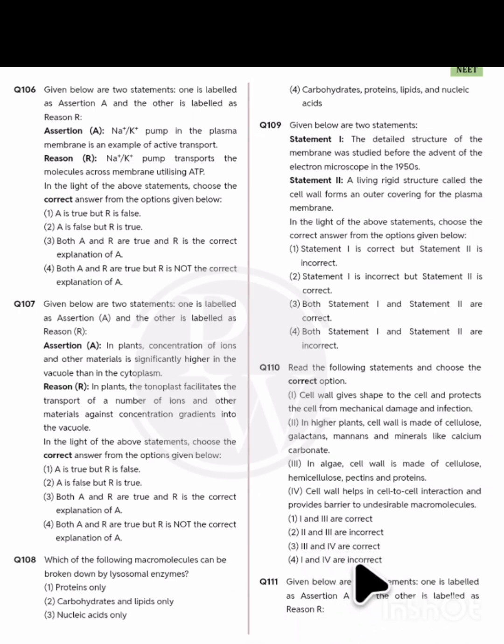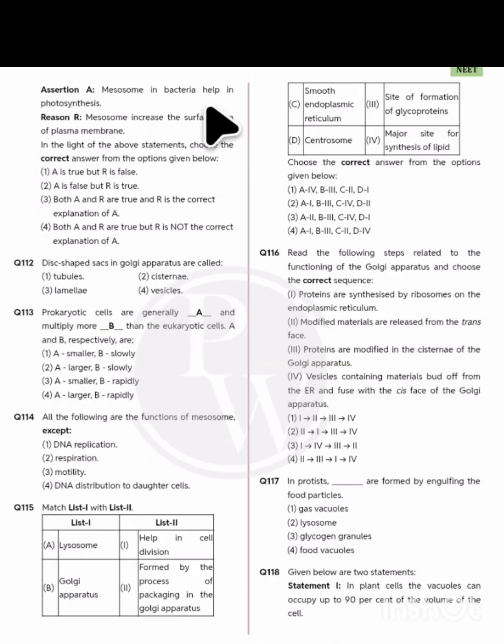Question 111. Mesosomes in bacteria help in photosynthesis. Wrong statement. Reason: mesosomes increase the surface area. This is the correct statement as the reason, but the assertion is wrong. Assertion A is false, reason is true. Option number 2. Okay. A dish-shaped sac in the Golgi apparatus is called cisternae, right?